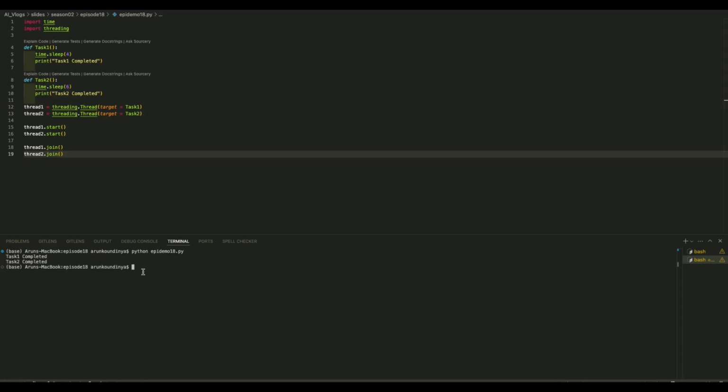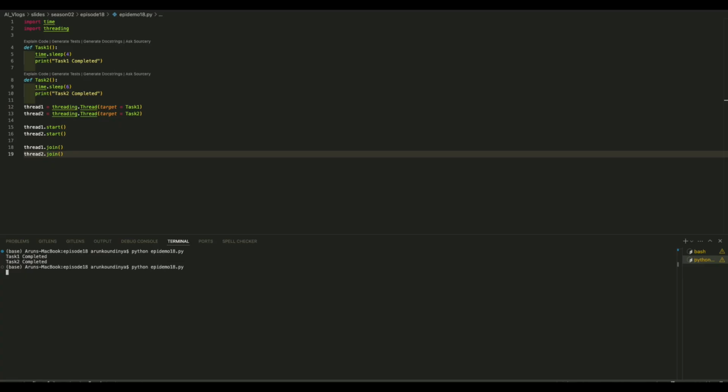Now when we run it, ideally both of them will complete in 6 seconds, because one of them is waiting for 4 seconds and the other is waiting for 6 seconds. I have simulated an input output task here by incorporating a sleep statement.